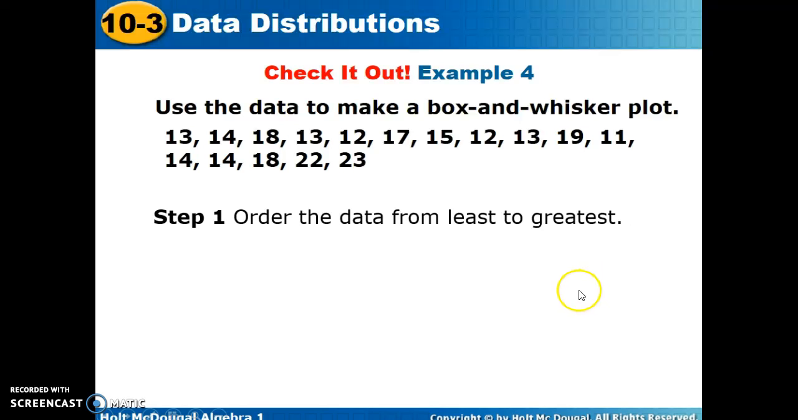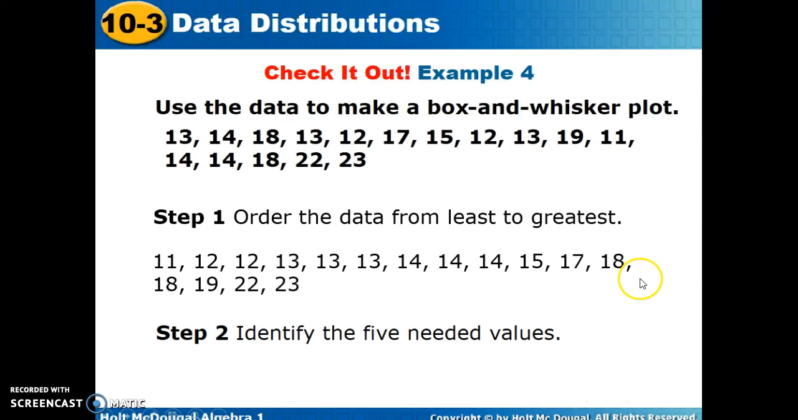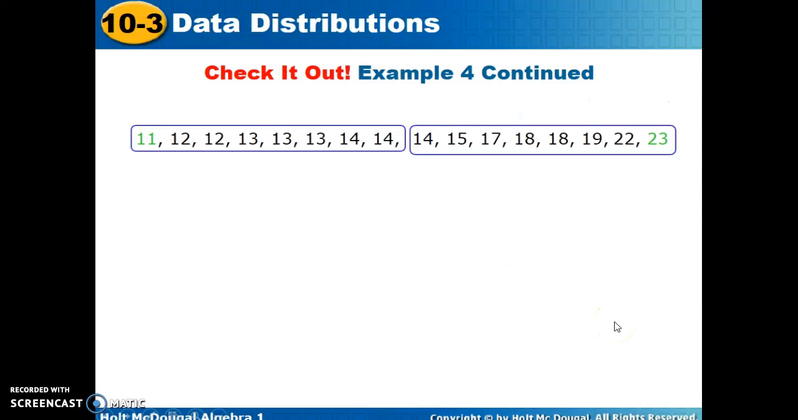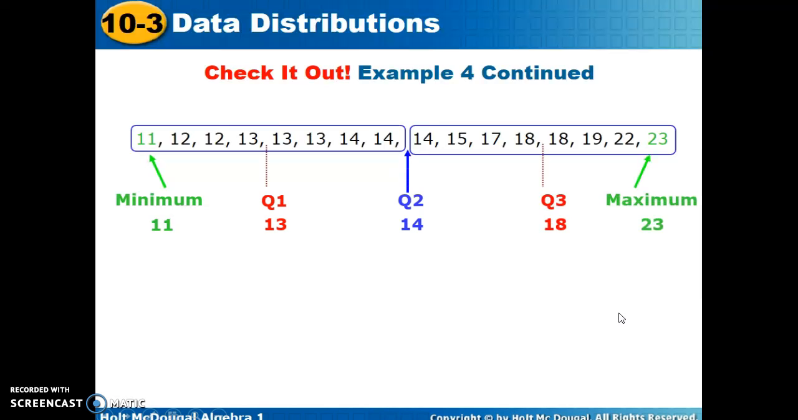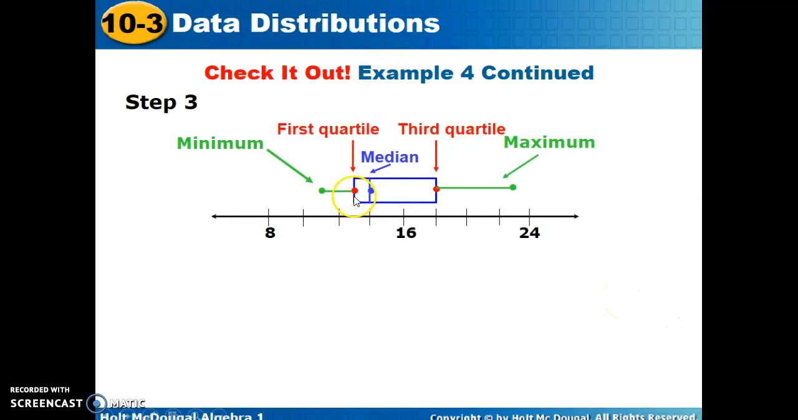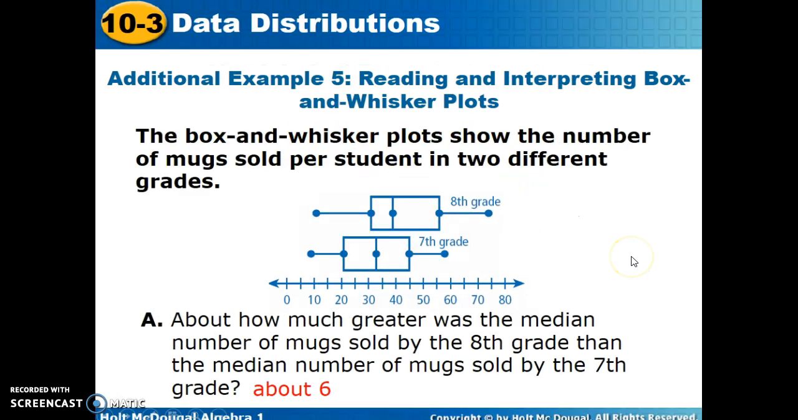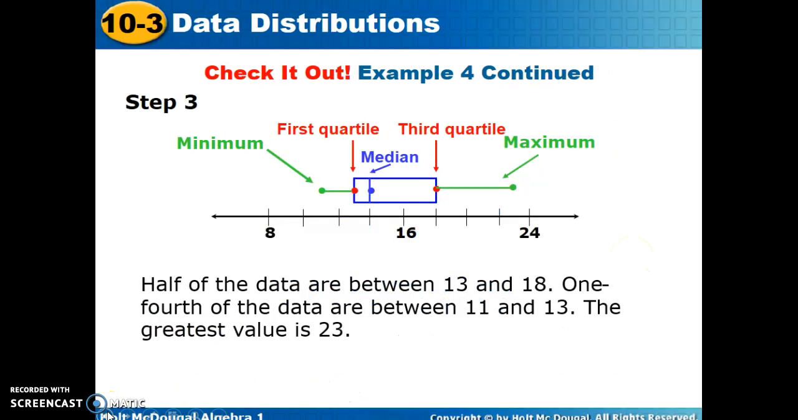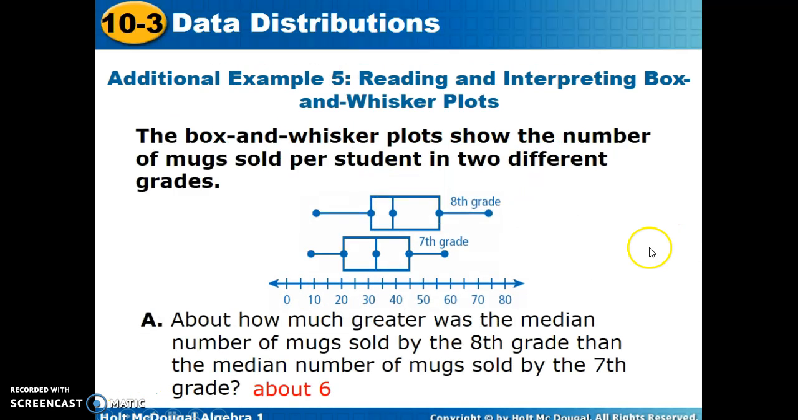So first thing we're going to do is list everything in numerical order. Here they are. We're going to identify the 5 needed values. That's the lowest, the highest, the middle, first quartile, second, and third quartile to give us our interquartile range. Remembering the first quartile is the left side of the box, third quartile is the right, the median is the line within the box, our max and our min are the range or the extent of the whiskers. Half of the data are between 13 and 18. 1/4 are between 11 and 13. And the greatest value is 23.